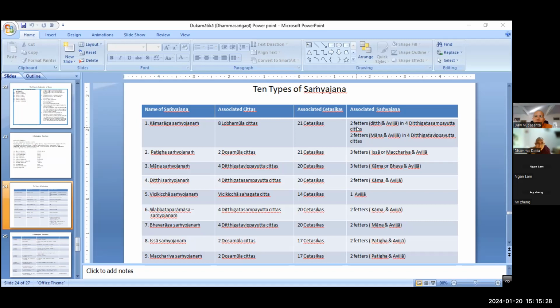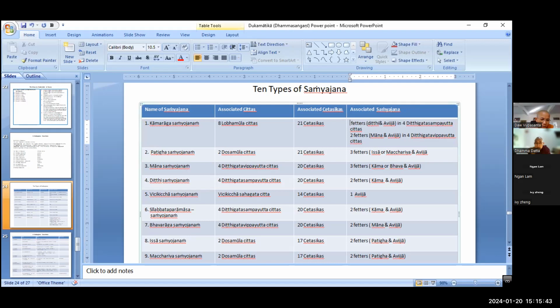Ditthi, Silabbata Paramasa, and Avijja. Ditthi is also a samyojana, right? Silabbata Paramasa is also Ditthi. That is why they get 3, right?